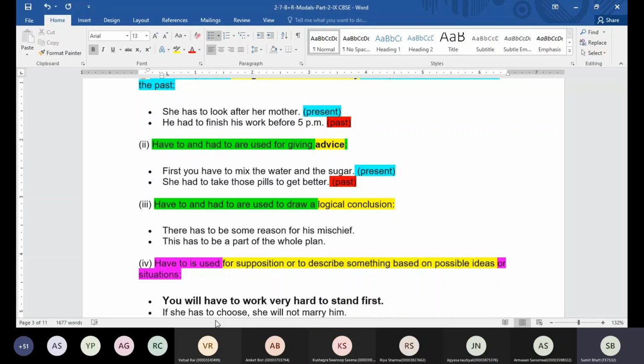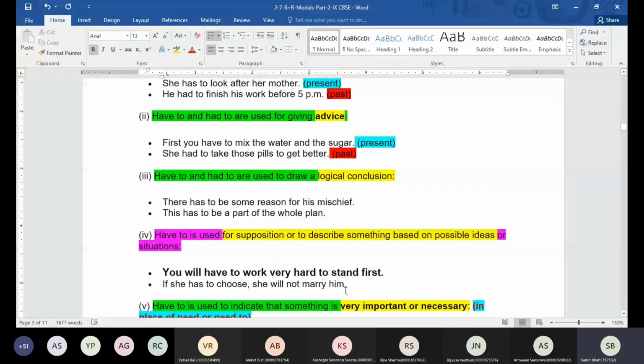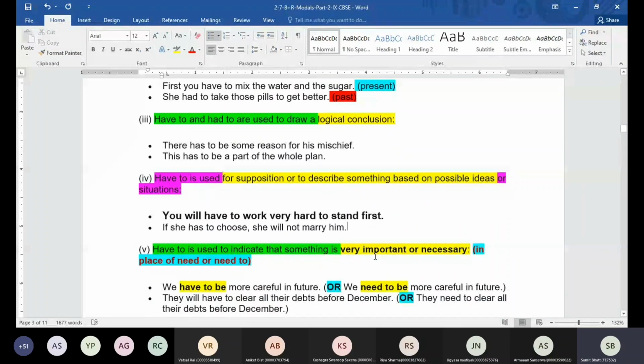Okay, beta. If she has to choose, she will not marry. So again, we are saying for supposition or to describe something based on possible ideas. So we can use has to, have to, or had to. And the last thing is very important, guys, because has to, have to, had to has one more use, and that is when something is very important or necessary. It's not that we have to use has to, have to, had to only. We can also go for need or need to.